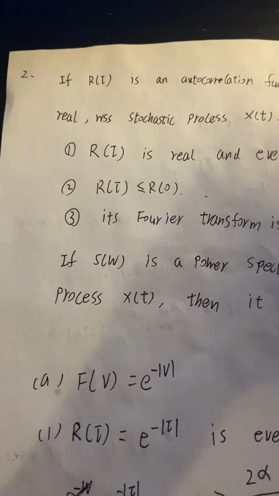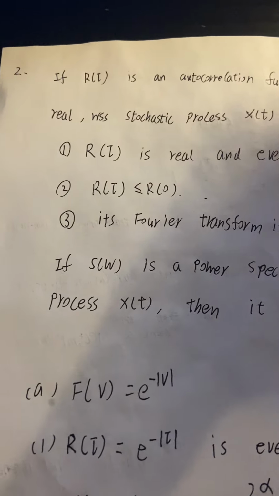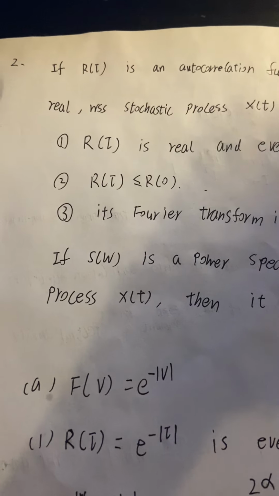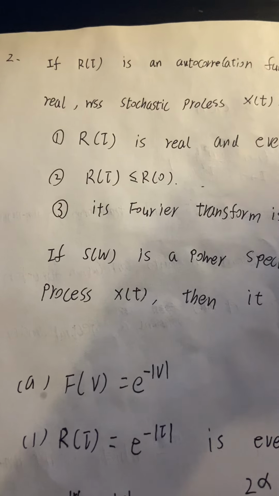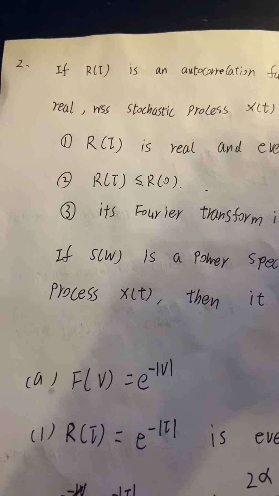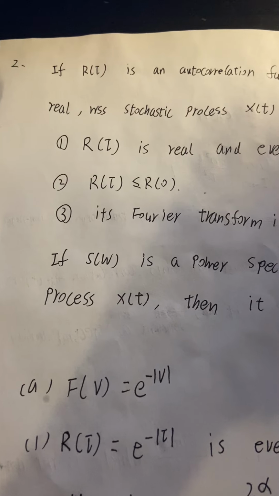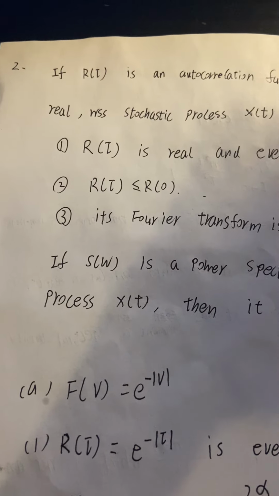Hi, I'm Kai. Now I'm going to do question 2 of homework 11 for probability and stochastic processes. In question 2, we have three functions of v.